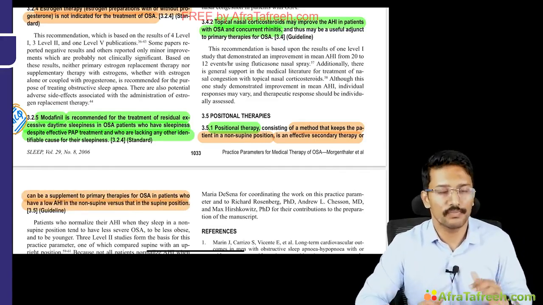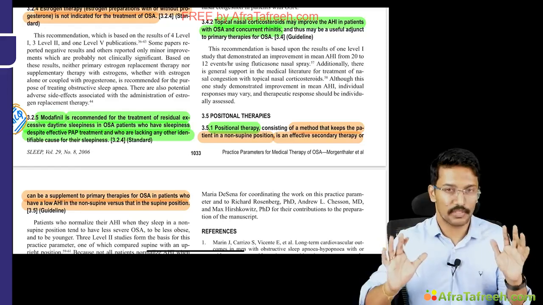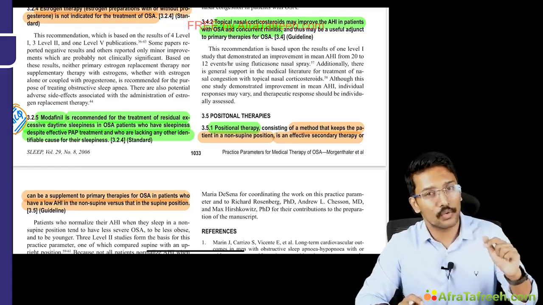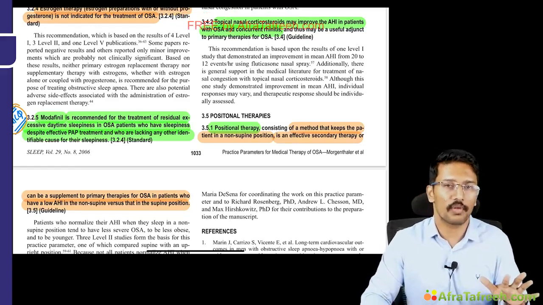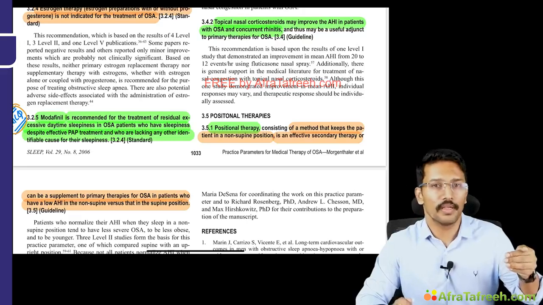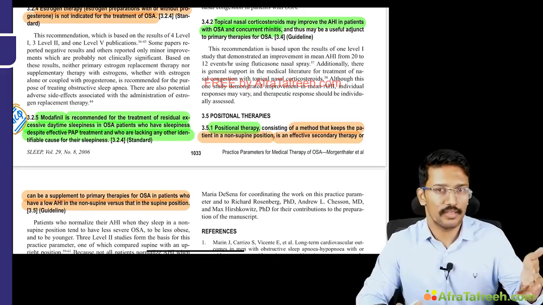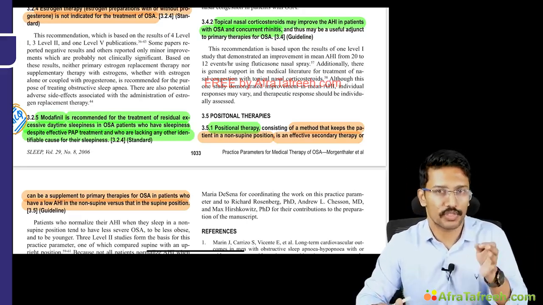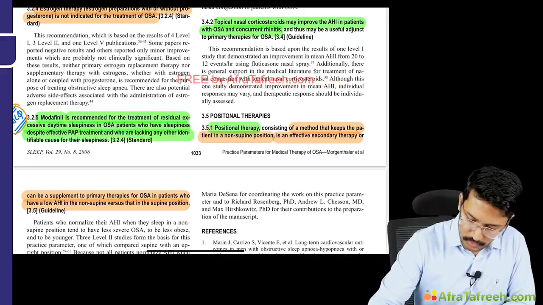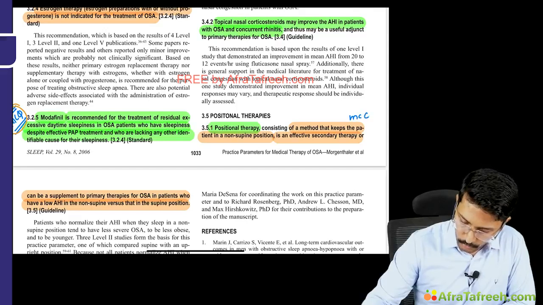What we try to do is achieve positions where the patient is not sleeping supine but in a non-supine position. But to recommend this, you should have documented that the patient's apnea hypopnea index is low in the non-supine position that you tried, in comparison to his supine position. Only then it is recommended. Okay, so this is also an important MCQ point.